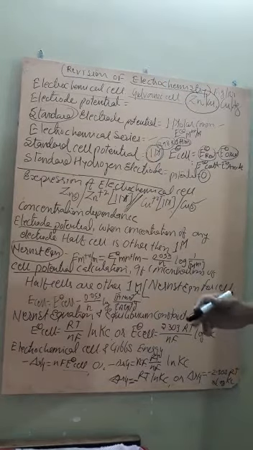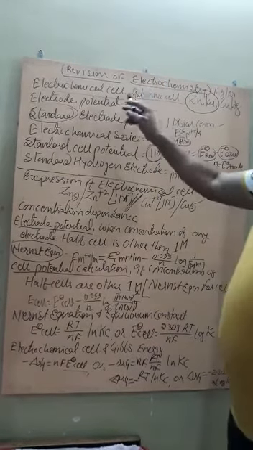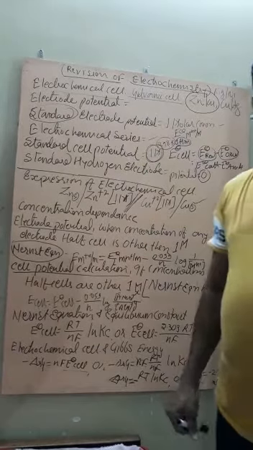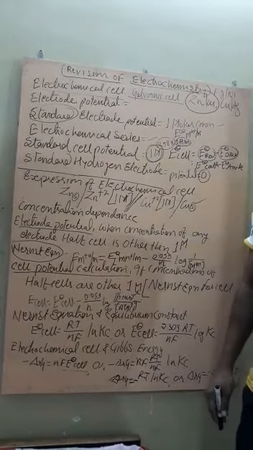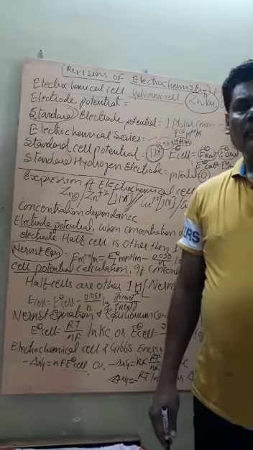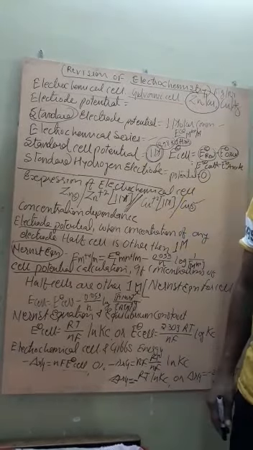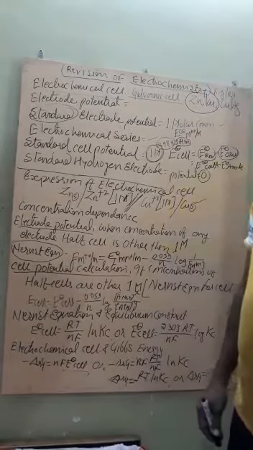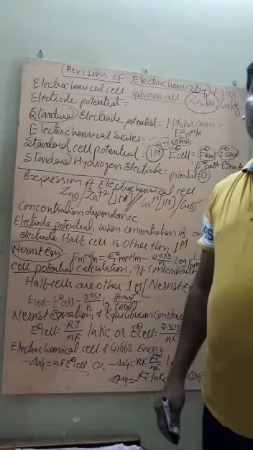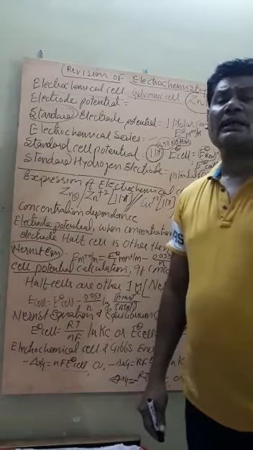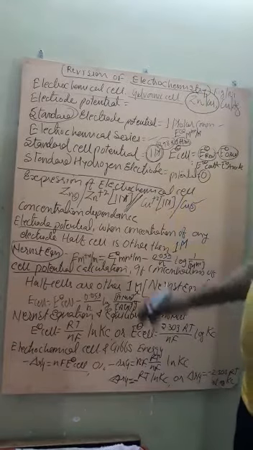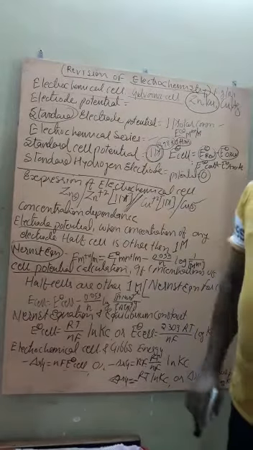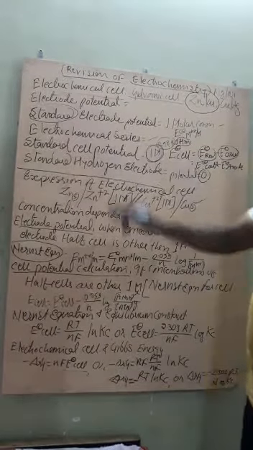The first content is electrochemical cell and all things related to it. What is an electrochemical cell? A galvanic cell constructed by two half cells, having two metal electrodes dipped in their metallic salt solution. This is called an electrochemical cell. Here the chemical energy spontaneously converts into electrical energy. Then in an electrochemical cell we have to use two half cells, therefore we can deal with electrode potential.